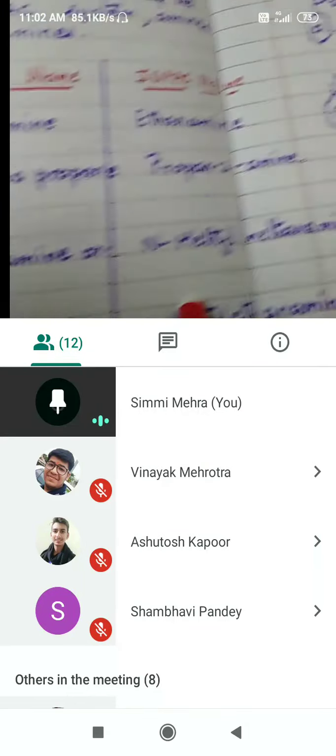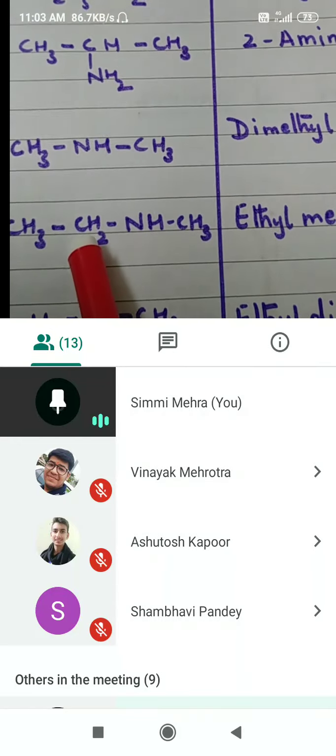Okay, this is another one. Now see, this has two alkyl groups, methyl and ethyl. Now you are going to use alphabetical order. When there are two alkyl groups, you will use alphabetical order, methyl and ethyl. So first it will be ethyl.